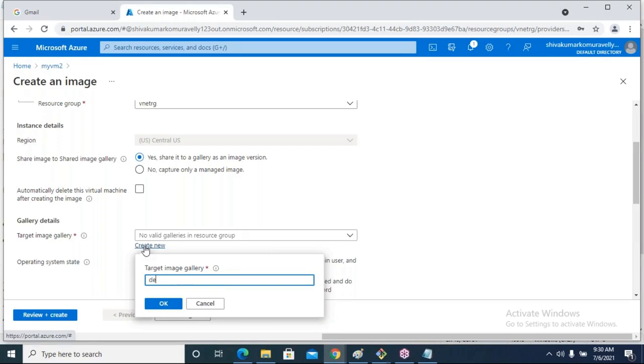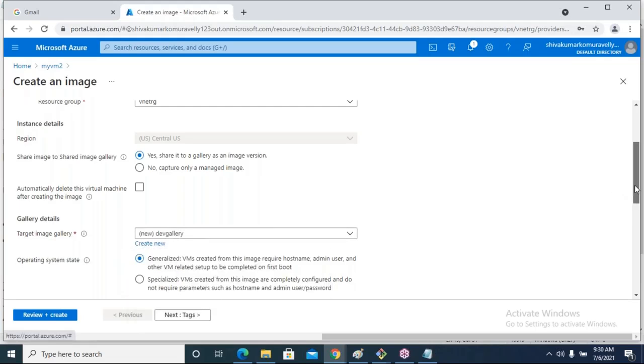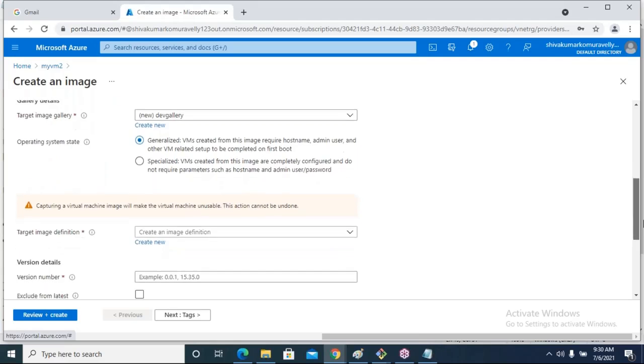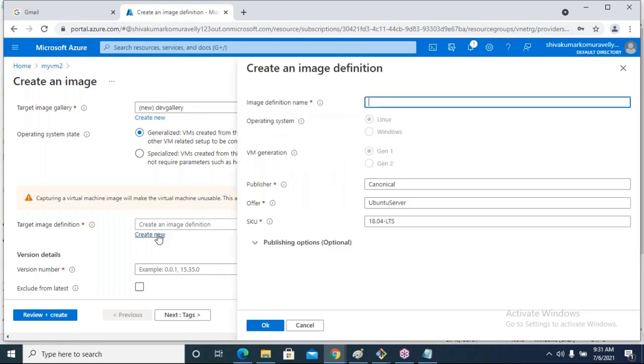What I'm going to say? Dev gallery. Just come down. We have to fill up some definition. Target image definition. What must be your image definition? Dev image. Remaining things you can leave as it is. SKU we don't know, offer we don't know. We will discuss later.